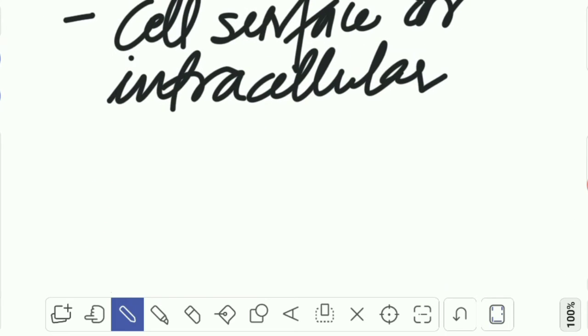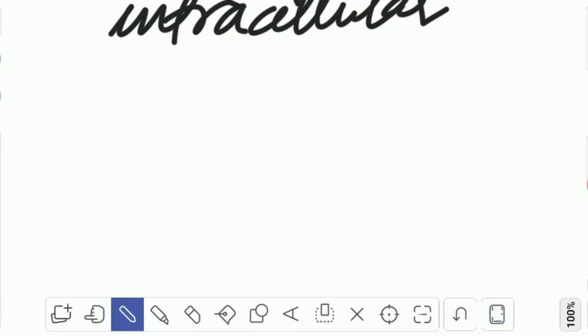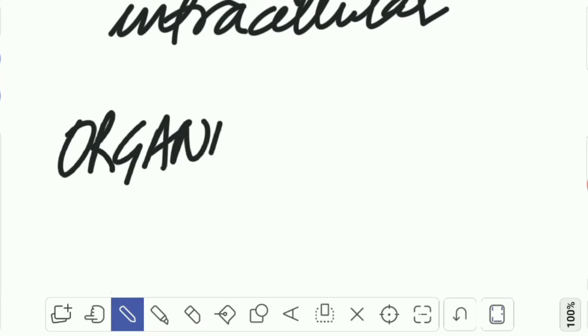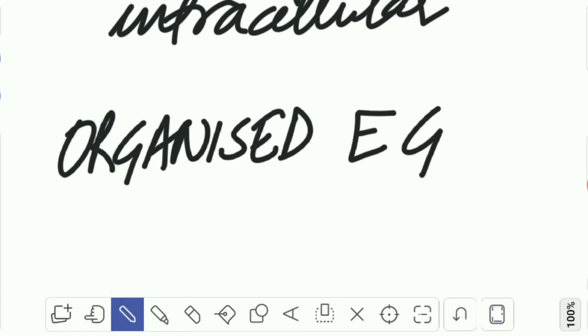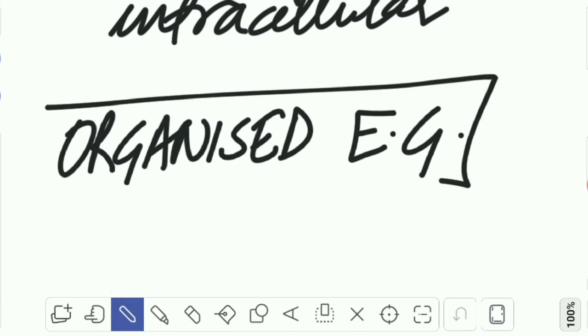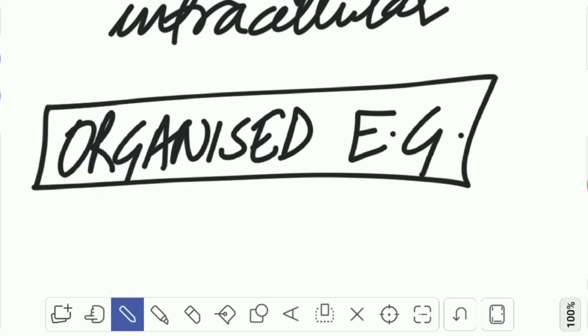Now, endocrine glands are divided into two types. Okay, first is organized endocrine glands. These are also known as whole glands.